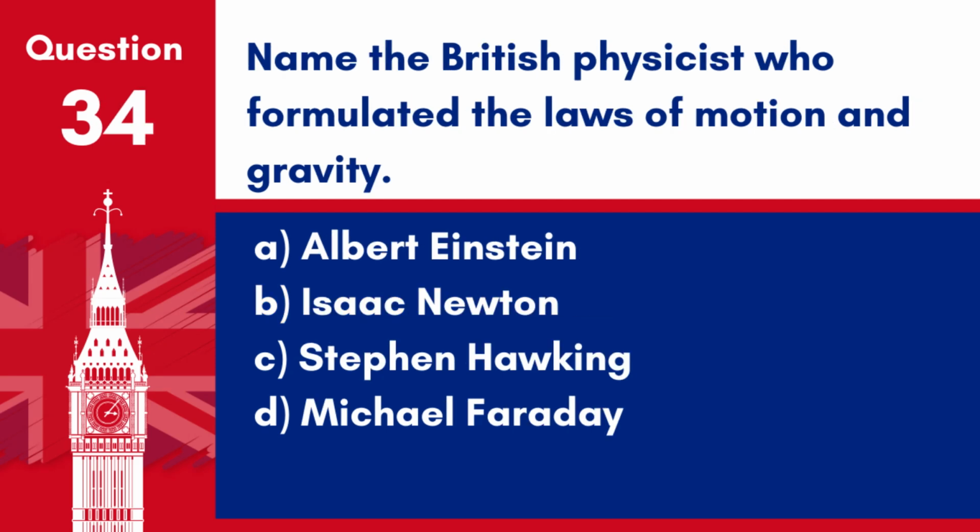Question 34. Name the British physicist who formulated the laws of motion and gravity. A. Albert Einstein. B. Isaac Newton. C. Stephen Hawking. D. Michael Faraday. Answer: B. Isaac Newton. He formulated the laws of motion and gravity.